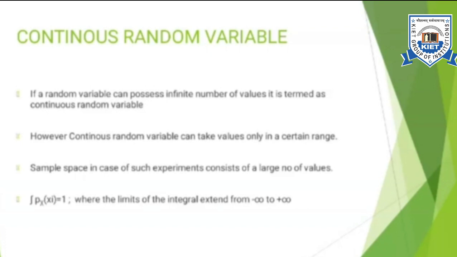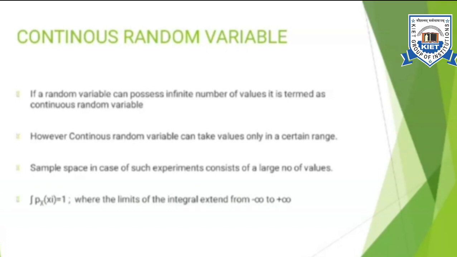Now in case of discrete random variables, we were using summation. When we come to a continuous random variable, the summation is replaced by integration, and if I integrate all the possible probabilities that capital X takes the values xi, it will turn out to be 1.